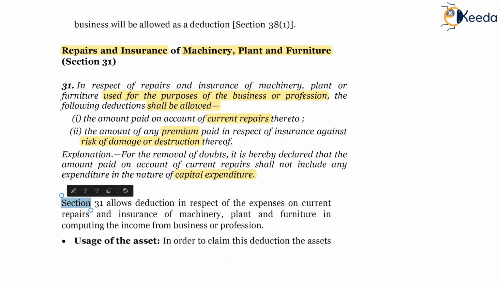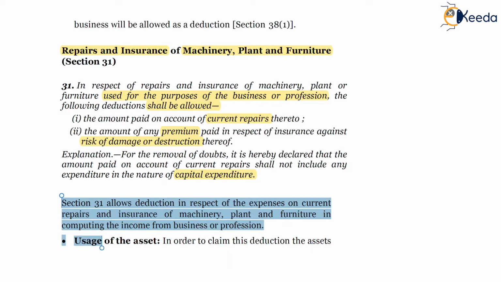Additional notes: Section 31 allows deduction in respect of expenses on current repairs and insurance of machinery, plant and furniture in computing the income from business or profession. In this, the usage of the asset is important, wherein it should be used for the purpose of business or profession. Whether it includes passive use as well.